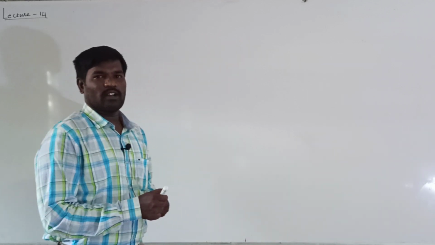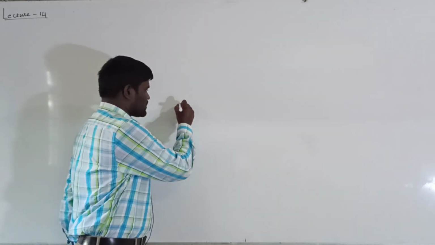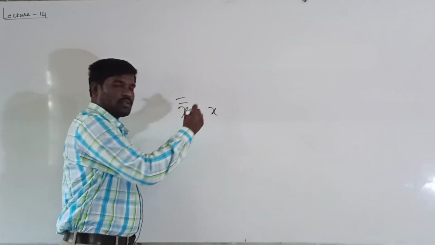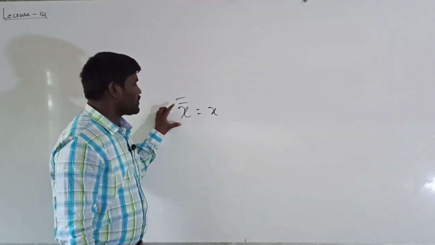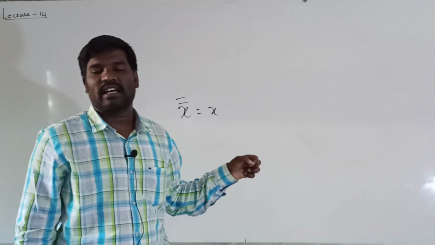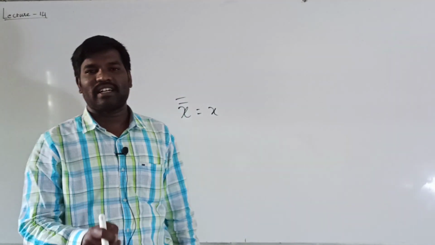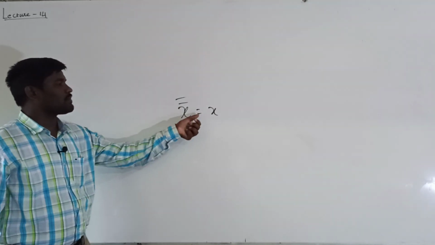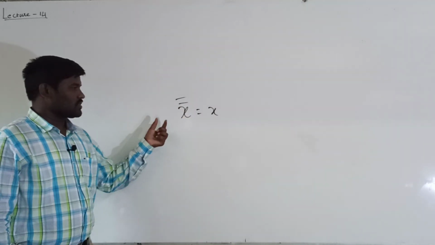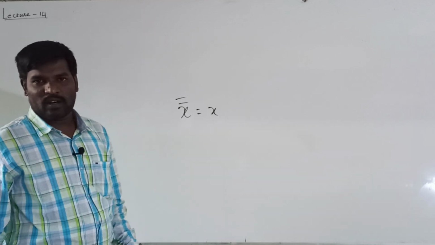In the last class we discussed the Boolean algebra laws, that is the involution law. Involution law means x double bar is equal to x. The involution law states that if the complement of a variable is complemented again, you will get the same variable, that is x. Here x double bar is equal to x. So this is the involution law.